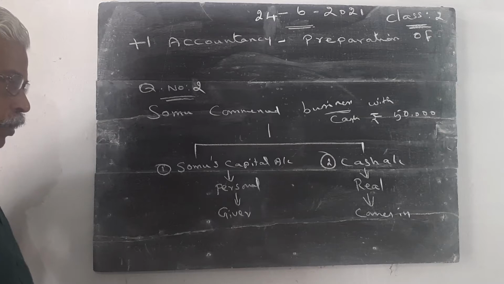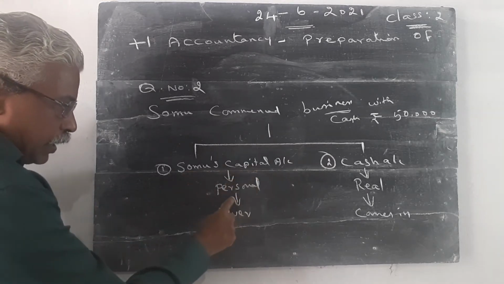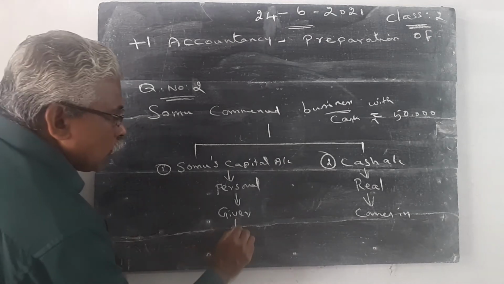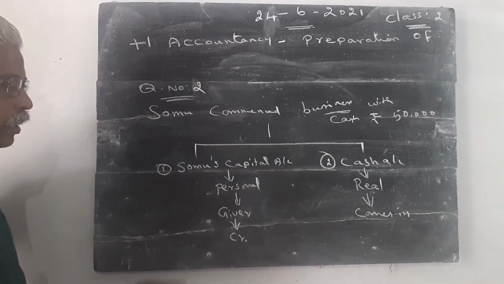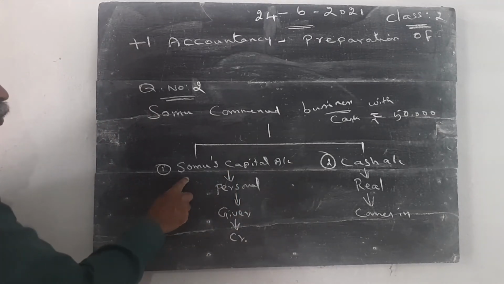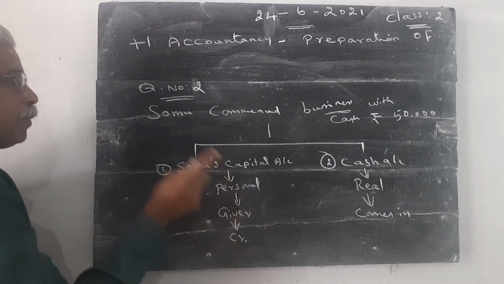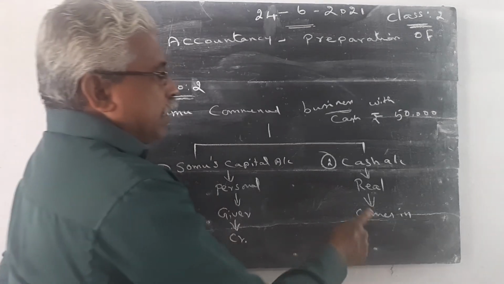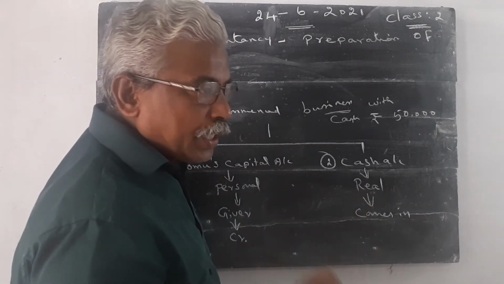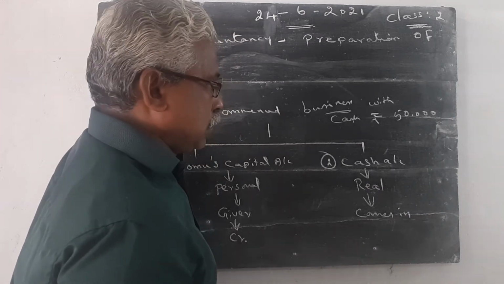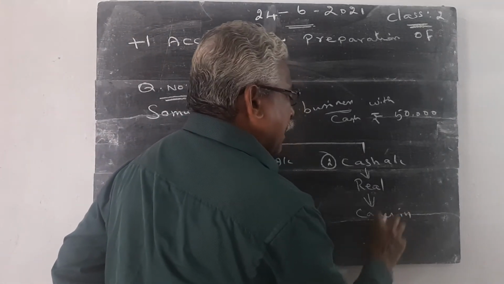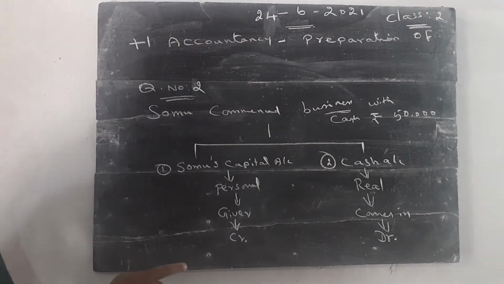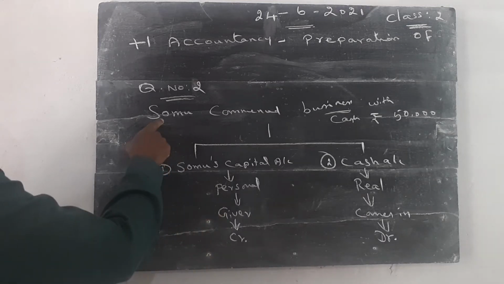Then we apply the rule. The rule of the personal account is, debit the receiver, credit the giver. Somu is the giver of this cash, so Somu's capital account is credited. CR is the abbreviation for credit. Then the rule of the real account is debit what comes in and credit what goes out. So debit what comes in, so the cash account is debited. This is the explanation of the first transaction.